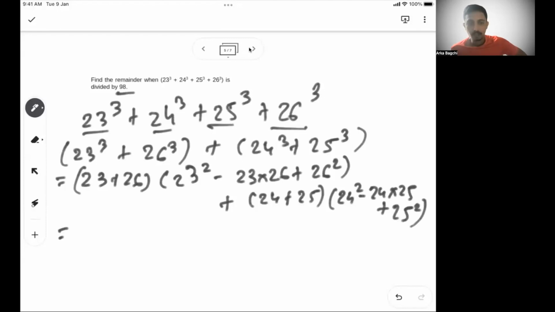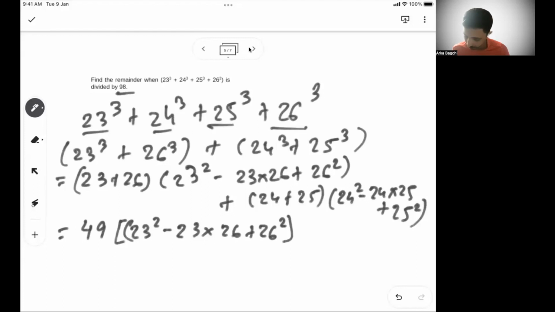Now the first part is 49 in the first case, and in the second case, the first part is also 49. So we can take 49 common, and then the next part is 23 square minus 23 into 26 plus 26 square plus 24 square minus 24 into 25 plus 25 square. This is what we have got till now.